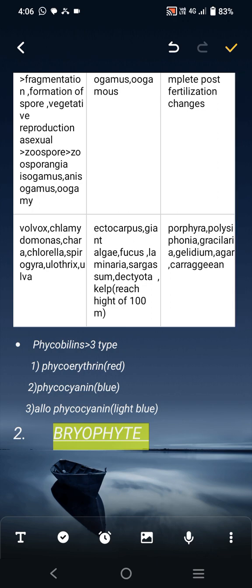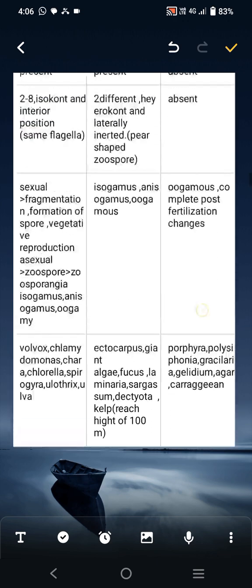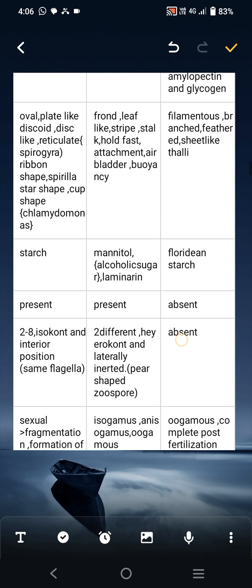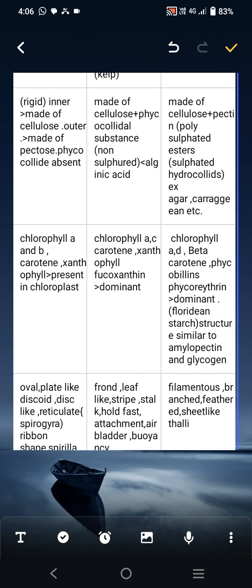What are phycobilins? Phycobilins you have to know in the pigment of red algae. Phycoerythrin is the red substance. Floridean starch is its reserve food.